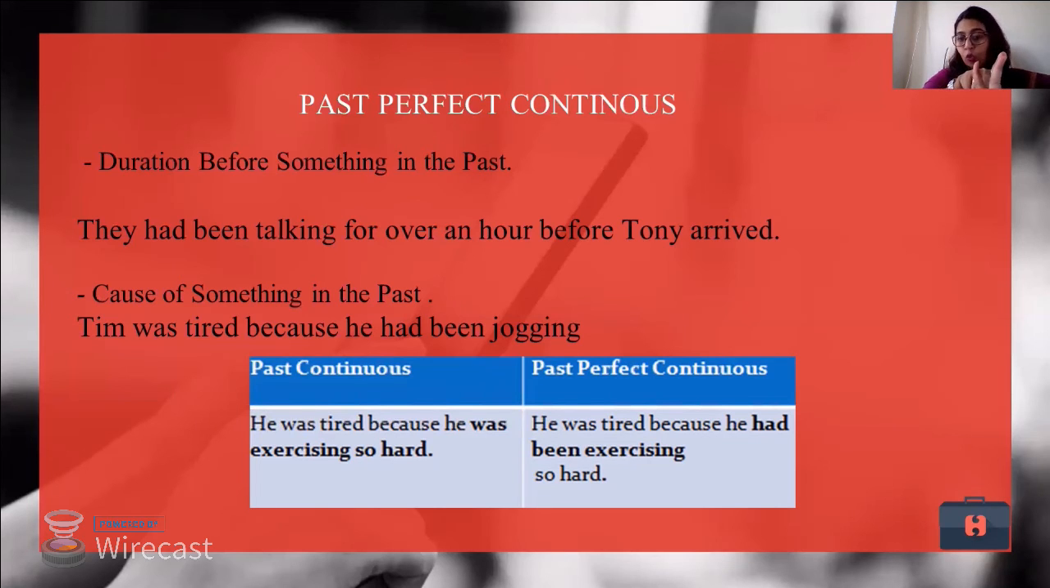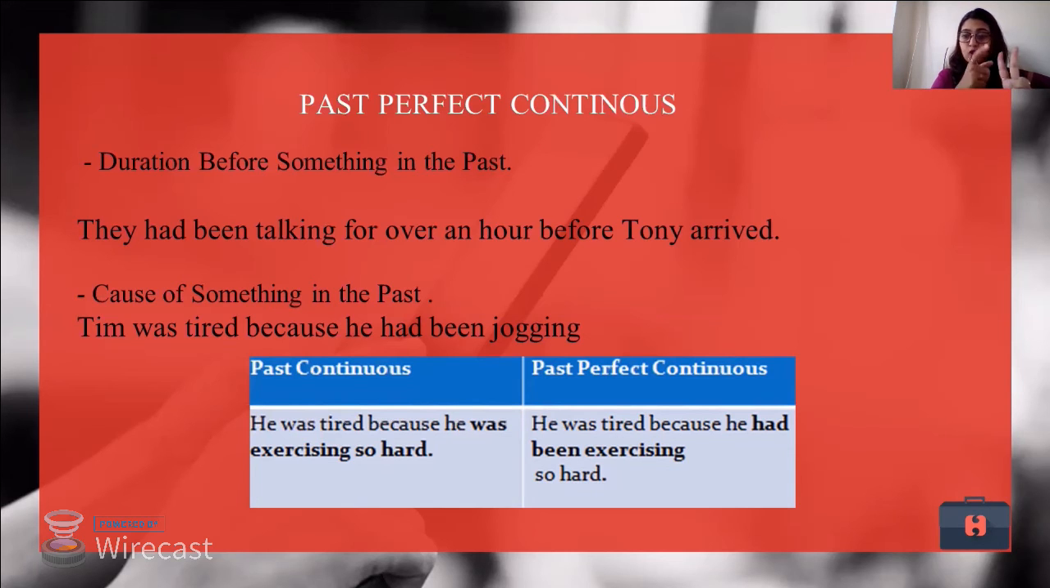Cause of something in the past. Tim was tired because he was jogging. So what is the reason of Tim getting tired? Because he was jogging. So two actions. One, he got tired, and another, why he was jogging. So there is no perfect way to put up ing first or ing second. You can put up wherever you want, but generally we have two actions that take place here in past perfect tense. One that is perfectly finished, and another that was going on somewhere in the past.